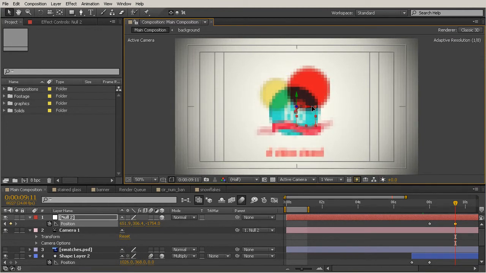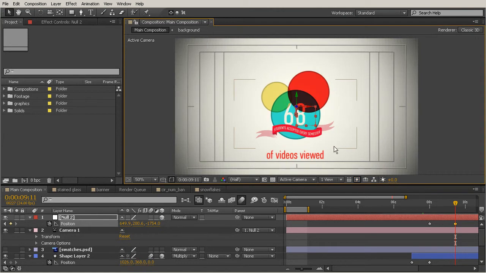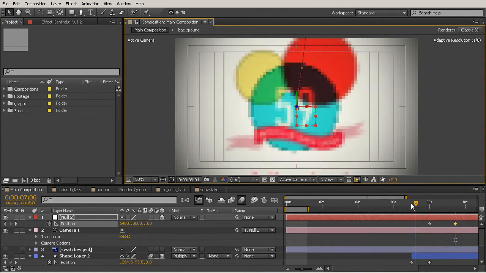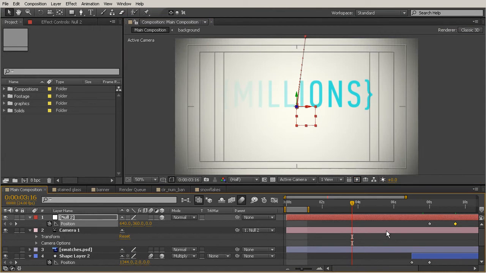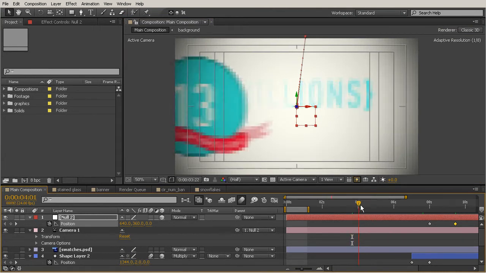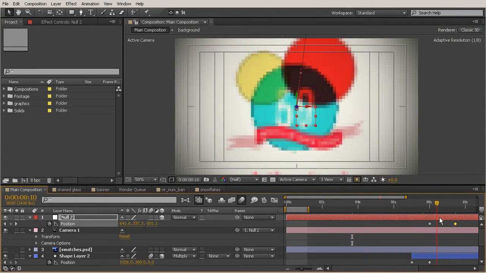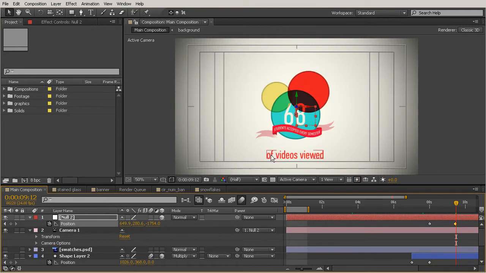So I'm going to pull back just about to this point right here and maybe even push the null up just a little bit. So it's not pushing backwards in a perfect line, it's kind of pushing back and up just so that this is better centered. Now, I don't really want to be able to see that of videos viewed piece of text anymore. So we have this transitioning out at that point, but because we've turned that into a 3D layer, I can still see it once my camera pushes back.